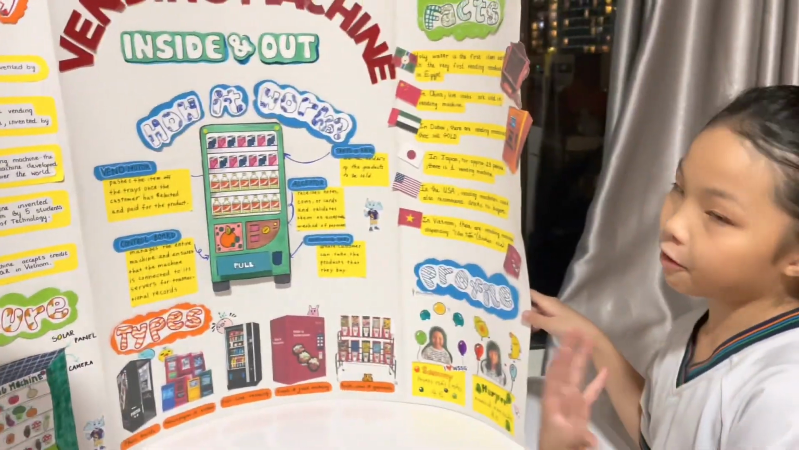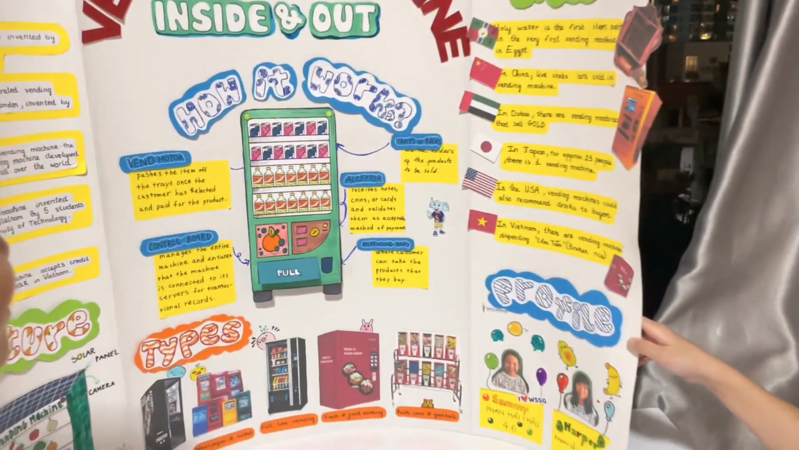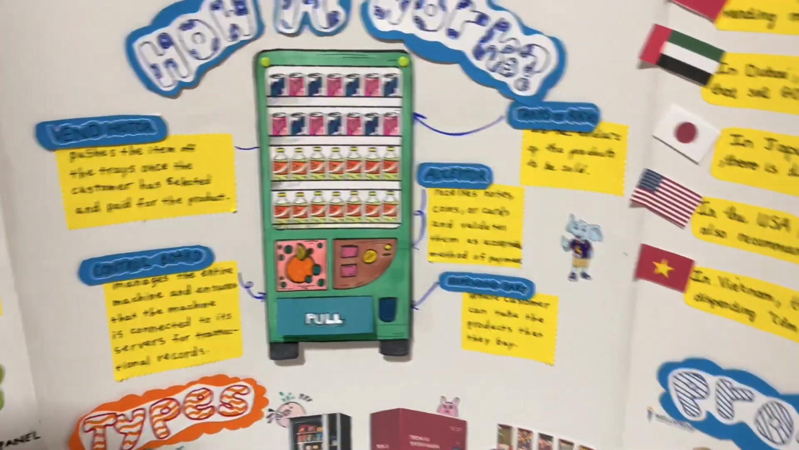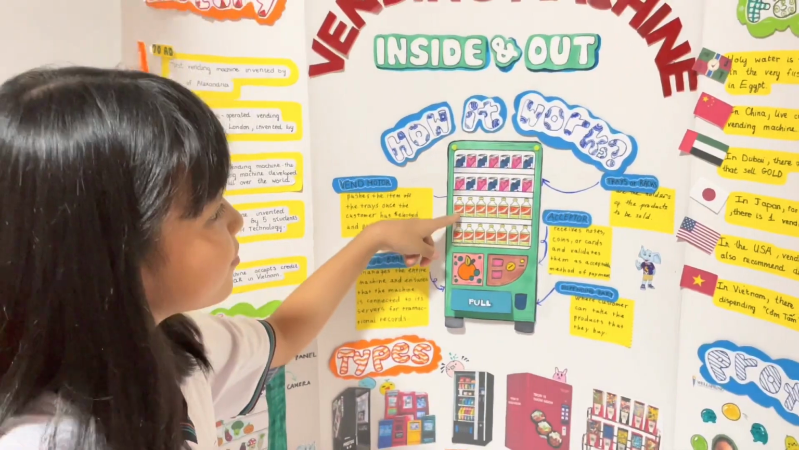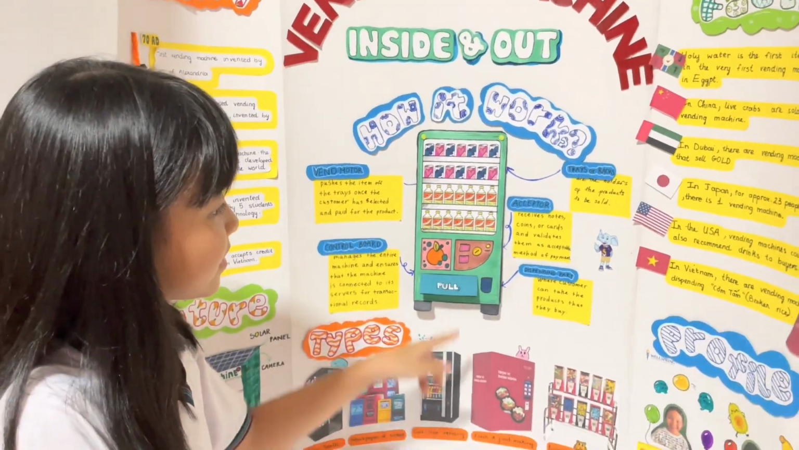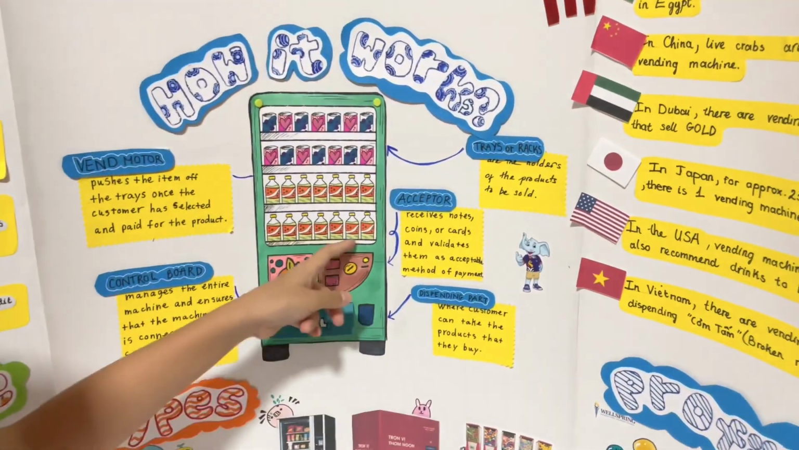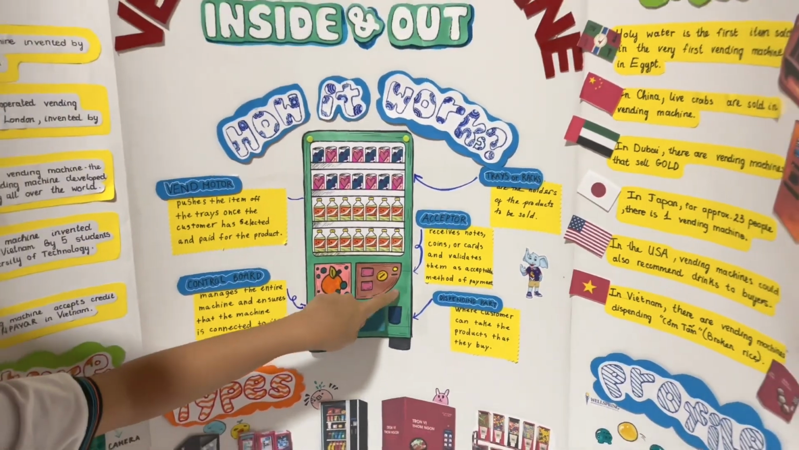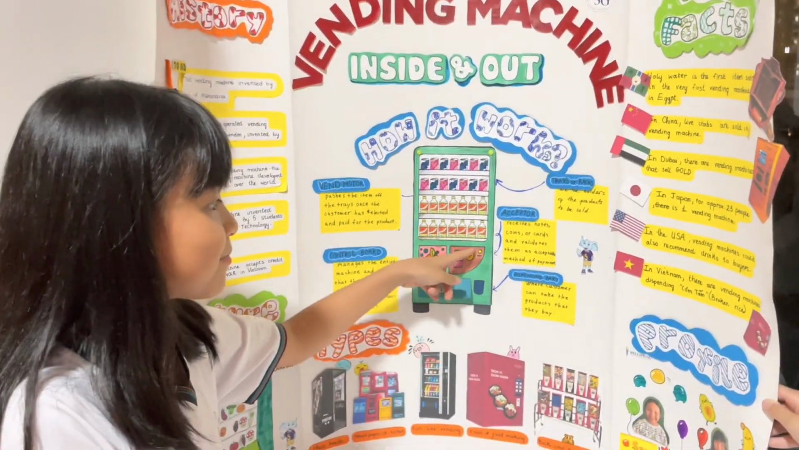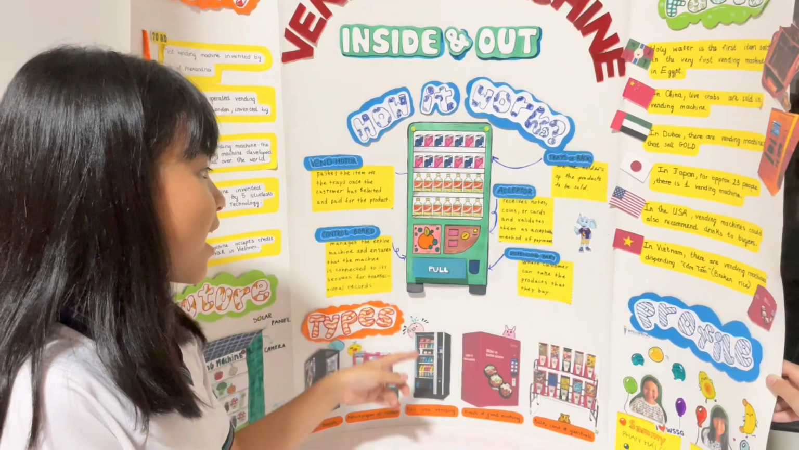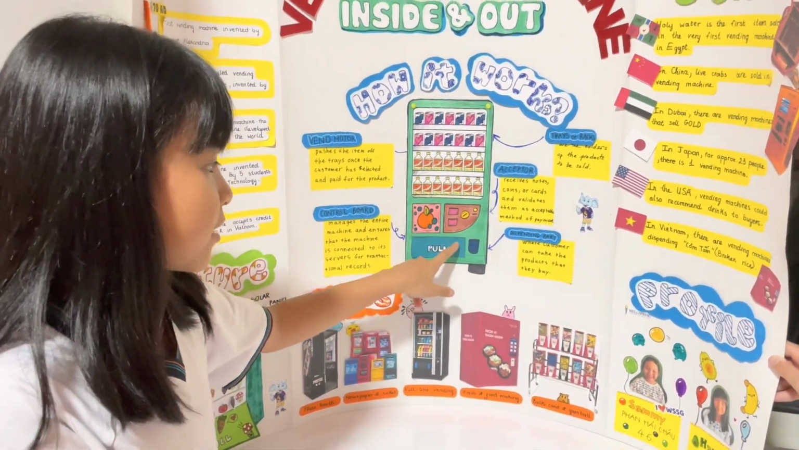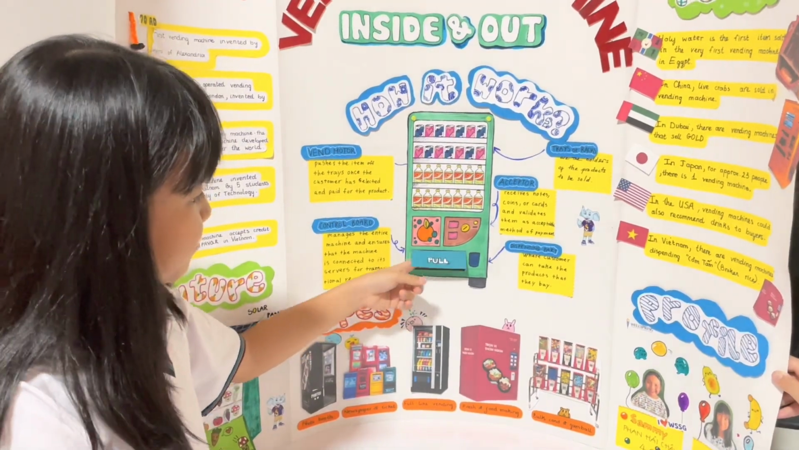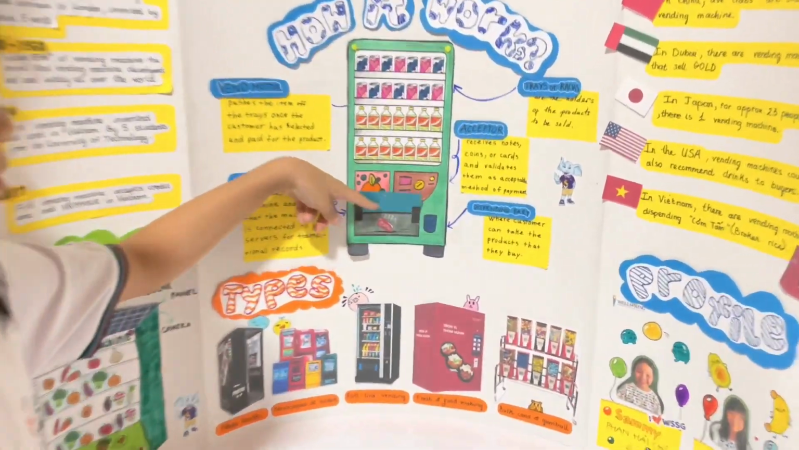Let's move to the how it works part. Trays or racks are the holders of the products to be sold. Acceptors receive notes, coins or cards and validate them as acceptable methods of payment. The dispensing part is where customers can take the products that they buy. We pull this out and we can get our product.